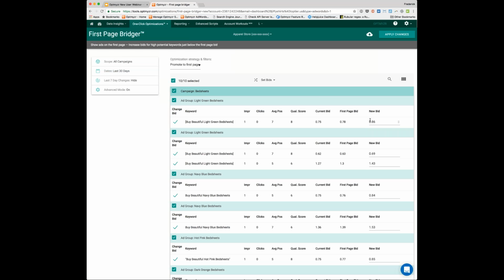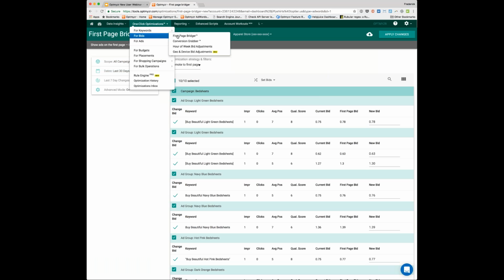We're going to set you just slightly above that, but you can always change this. So you could say, set me exactly to the first page bid and don't add anything to it. And there you go. So now we set it exactly to the first page bid, and then you can apply it to your account. And by the way, when you apply these changes, that's a real-time live change that we make in AdWords or in Bing Ads. So all these one-click optimizations work that way.